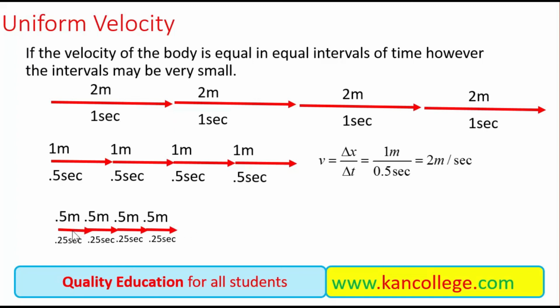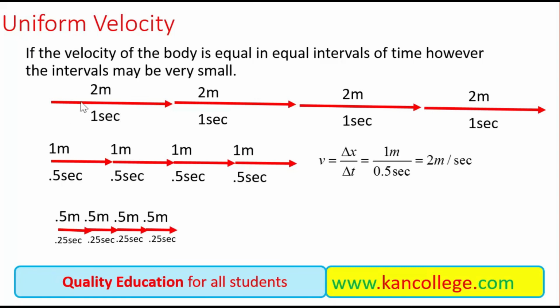You can further decrease the instant of time for analysis purposes, but the ability of the body of covering the distance will remain the same. Ability means the ratio of distance over time, so the velocity will remain the same. However small the instant may be, the velocity will remain the same. If this occurs, then we say that this body is moving with a uniform velocity.